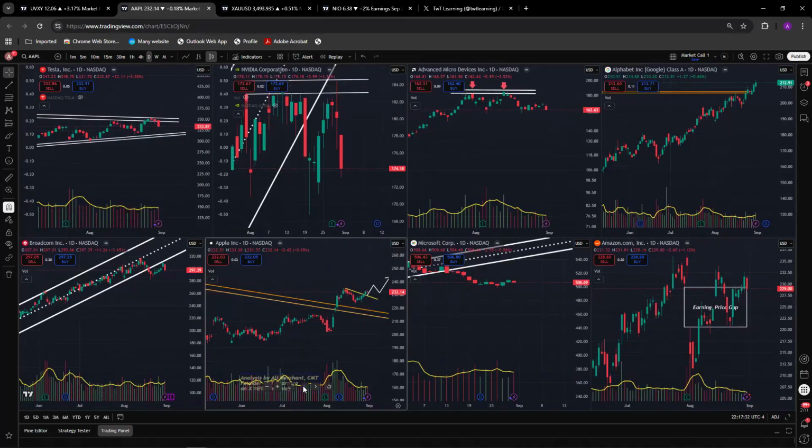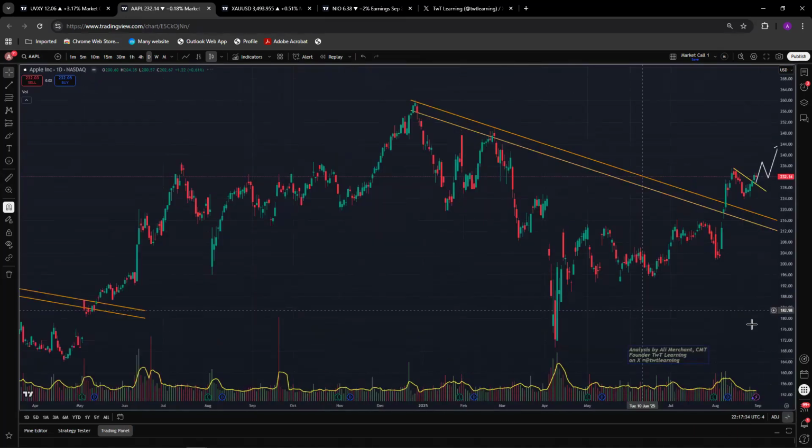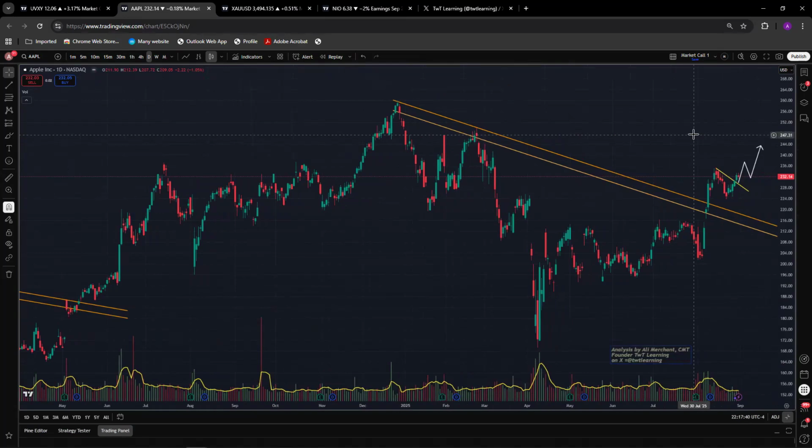Apple has broken, I have mentioned this one even in my tweet, that Apple has broken a falling trend line. It's likely to go higher. Apple event is on the 9th of September. I think that event will keep some life in this stock.